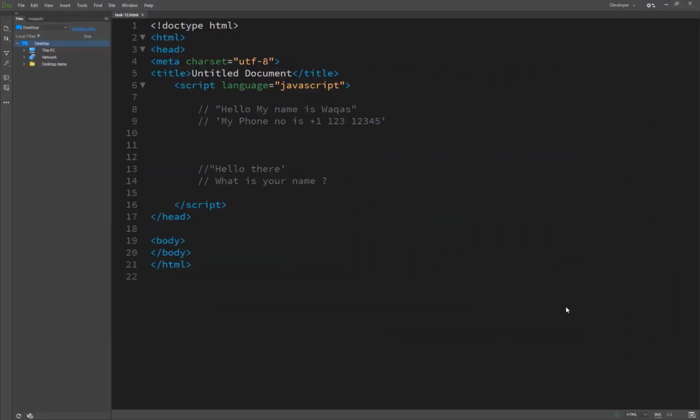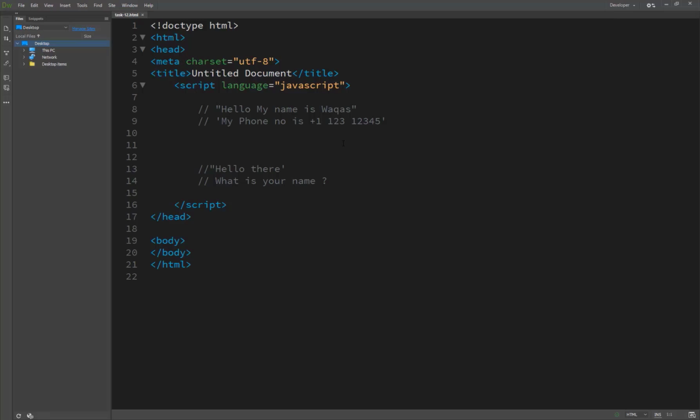Hi, now we start our task 12, which is creating a string. When working with data and variables in JavaScript, you need to be aware of the data types you are using. Different data types are managed in different ways, so it's important to understand a few fundamentals of data types. One such data type is a string. A string refers to any sequence of text,